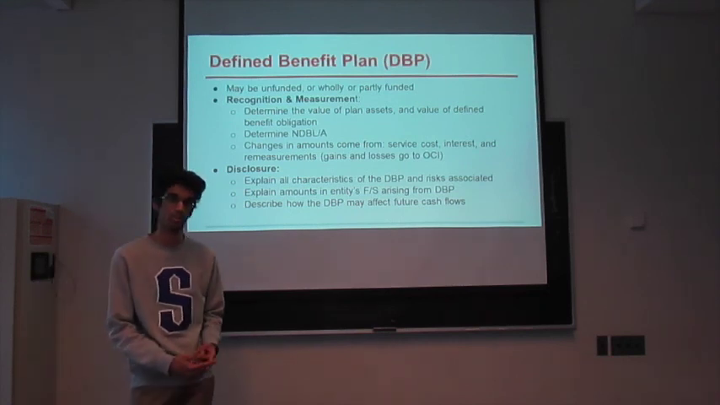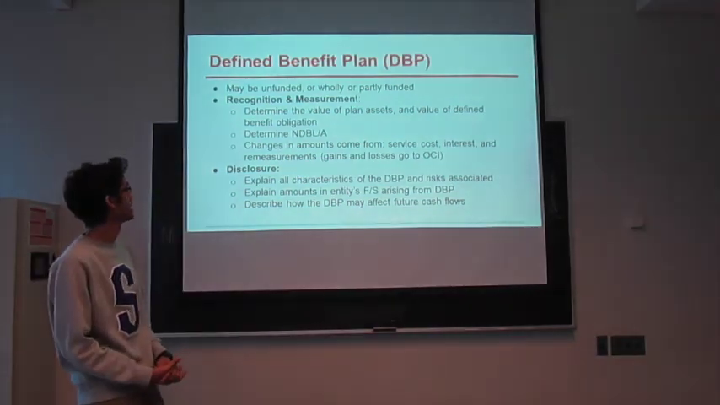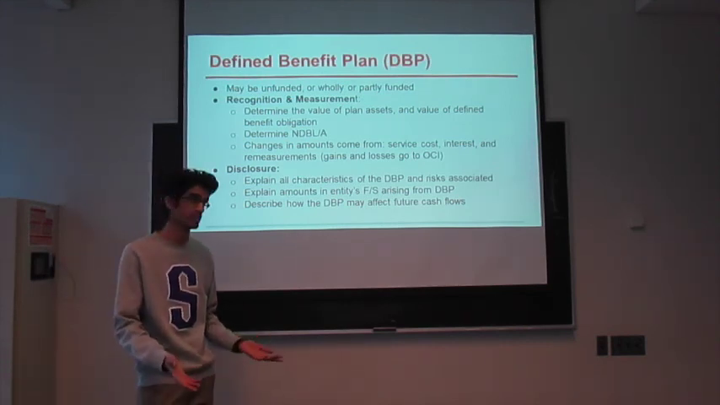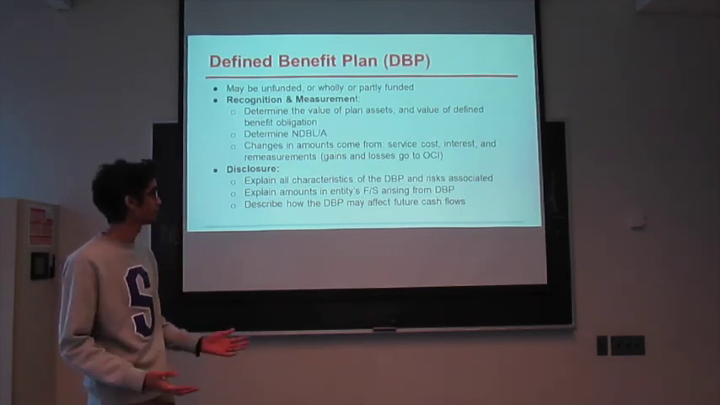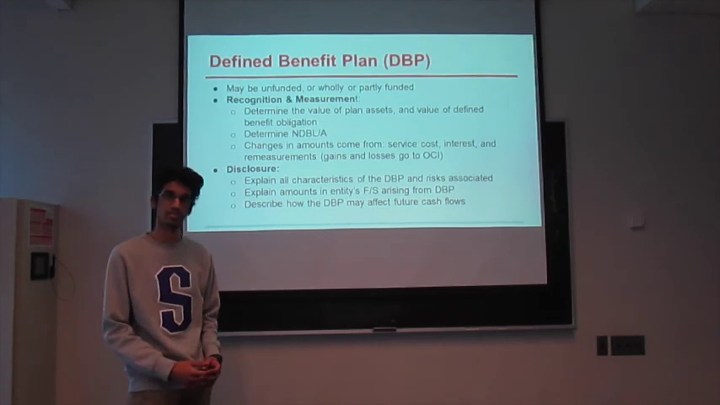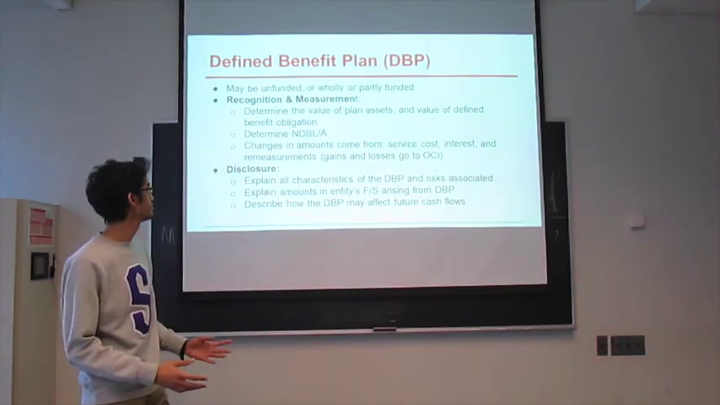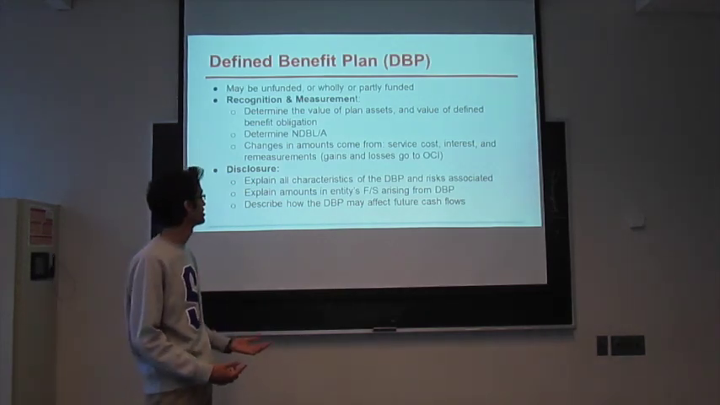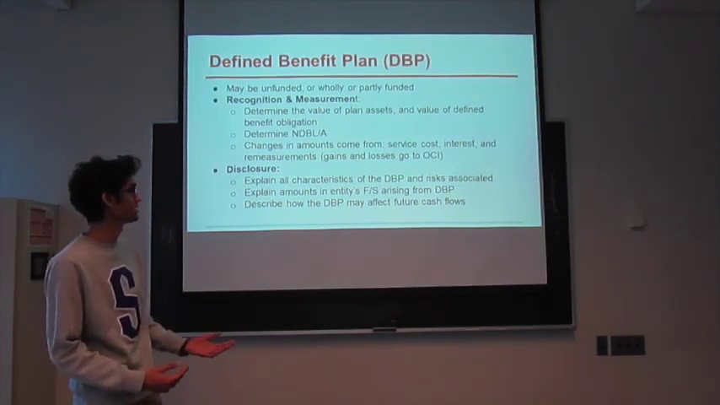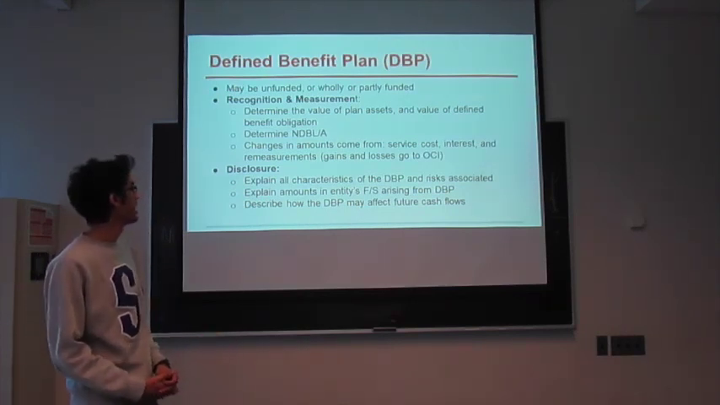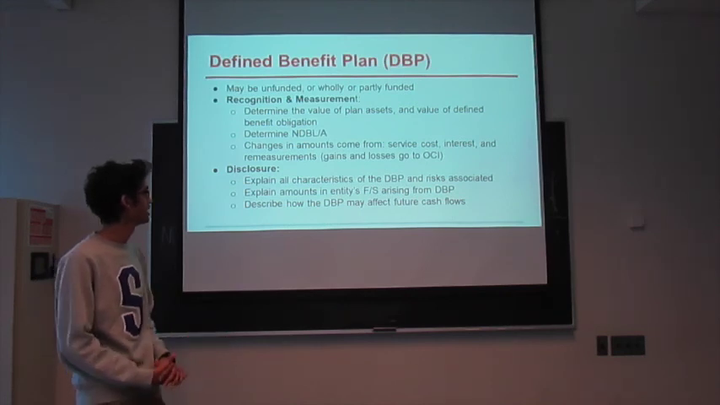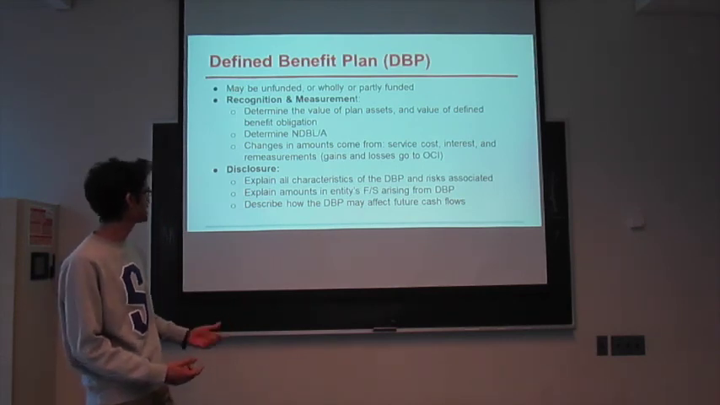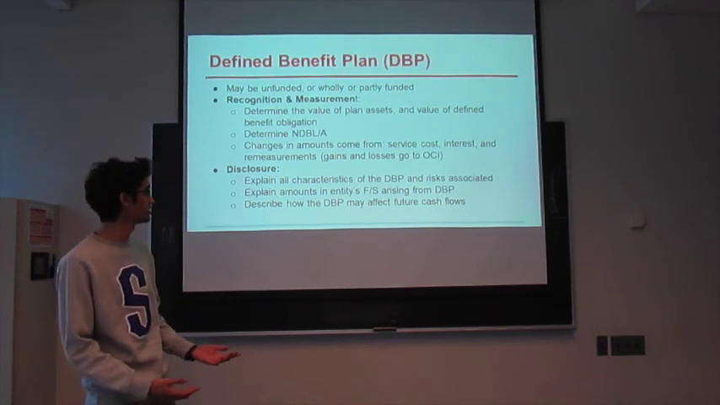And moving on to DBPs, these can either be unfunded or wholly funded or partly funded on behalf of both the employer and the employee. And the way it's recognized is first, the value of the plan assets itself is determined, and this is the actual amount that's being invested by the trustee. And as well, using some type of actuarial technique, the actual value of the defined benefit obligation is also determined. And the difference between those is used to calculate whether there exists a net defined benefit liability or a net defined benefit asset, which is when the value of the plan assets actually exceeds the defined benefit obligation. And what's included in the P&L statement are any changes that come from the service cost, interest on the outstanding net defined benefit liability or asset, and lastly, actuarial remeasurements, gains and losses, which end up going into